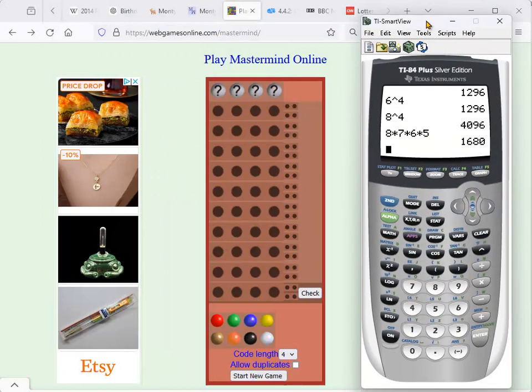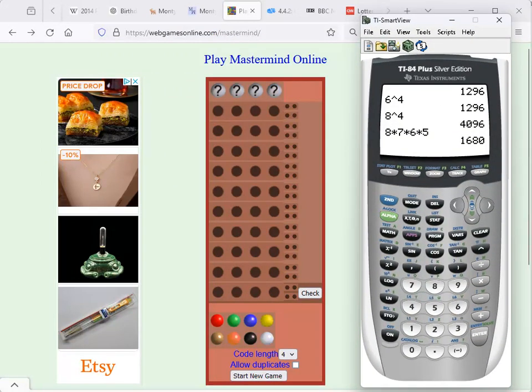So again, I don't want you to use duplicates because I think it's going to make it a little bit easier because there are fewer possibilities, 1,680 versus 4,096. So let's give it a try. I'm just going to do this here.